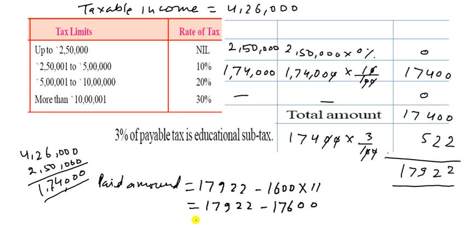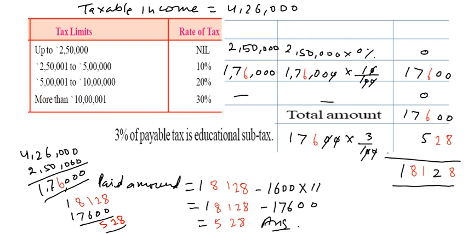So here is the amount, you can subtract this one. How much? It is 17,922 and here is 17,600. So our amount is 2 2 and here is 9 minus 6, that is 3. So our answer is 322. 322 will be your answer. So it is the answer. Let us see in the next question.